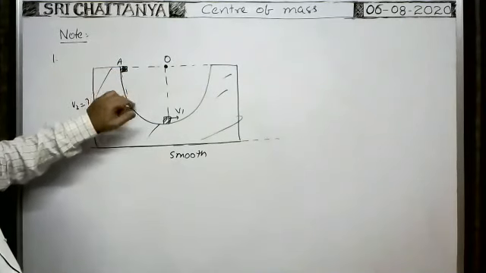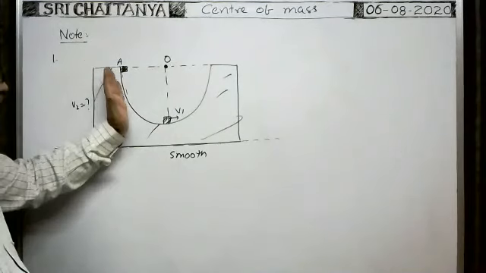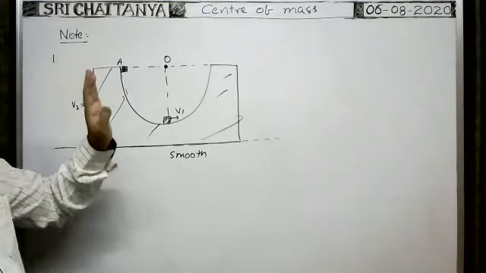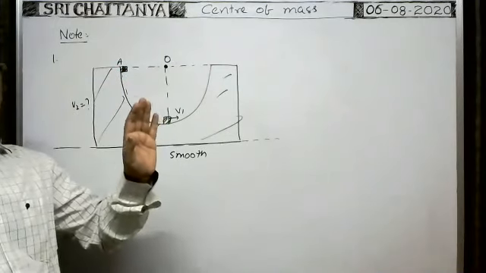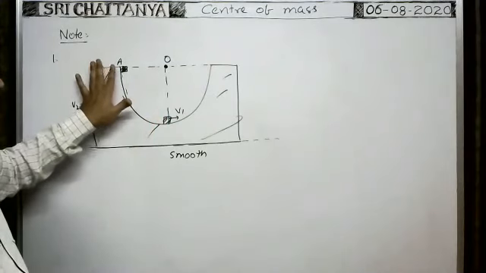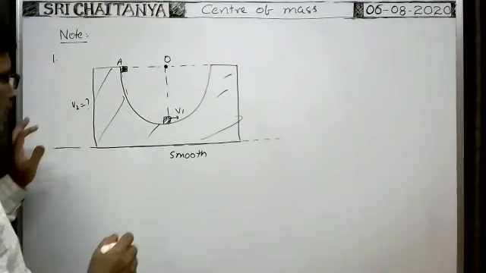So when you consider the system of body and this wedge, the force exerted by this surface on the body is the normal reaction, which is an internal force. Internal force does not alter the state or position of the center of mass. Initially, the body is at rest and this wedge is also at rest. That's why the velocity of center of mass is 0.